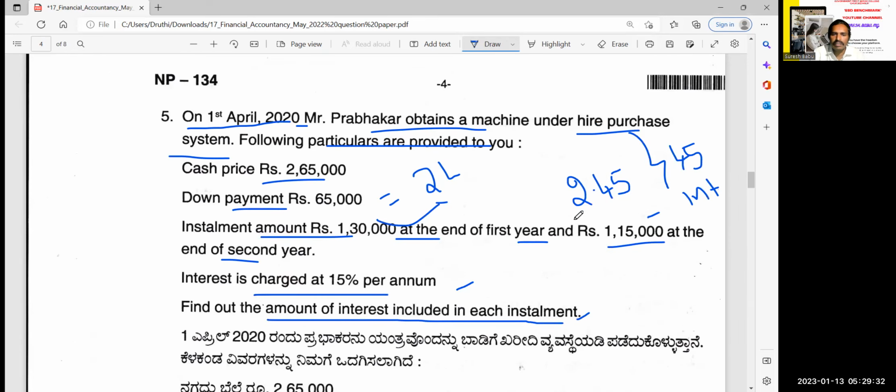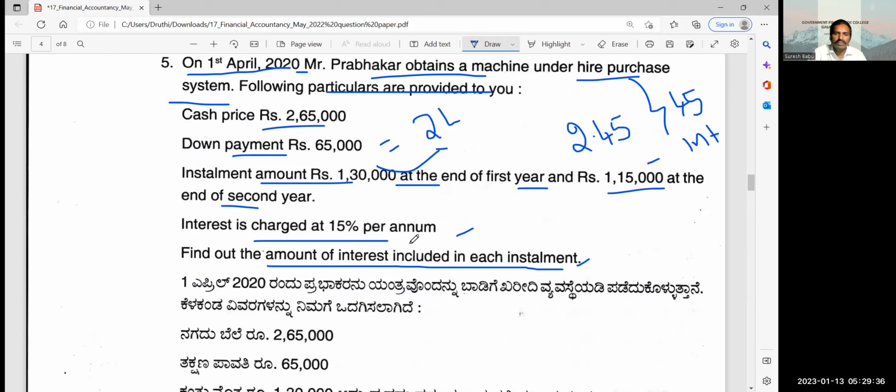It is very, very easy, isn't it? So what you can do is say 1,30,000 here: 1 lakh is the principal, 30,000 is the interest. How come? See, let me show you here.